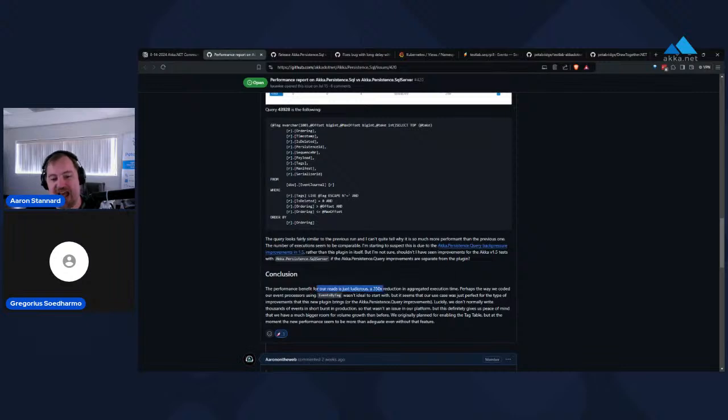Now, they're not even using the tag table in Akka.Persistence.Sql, which would boost this up even more than it currently does. So that's one other improvement they didn't leverage, but still we get an overall performance improvement of 350x from Akka.Persistence.Sql. This is a pretty good ad for why you should upgrade.